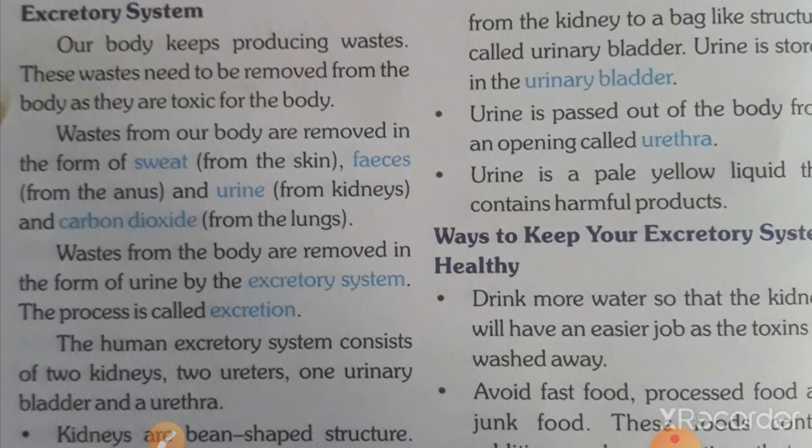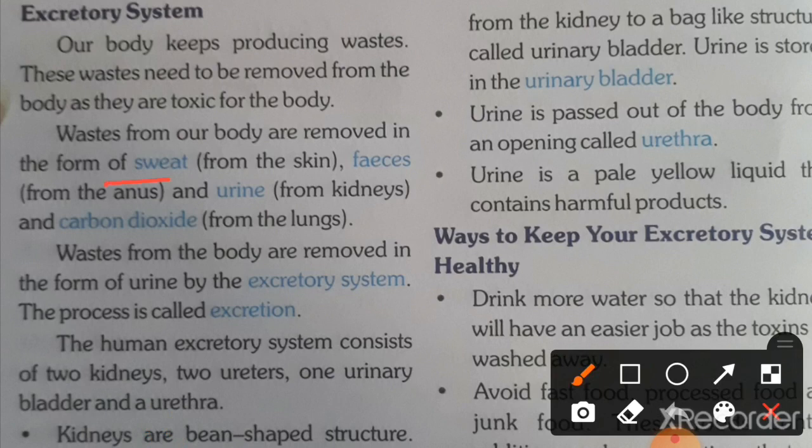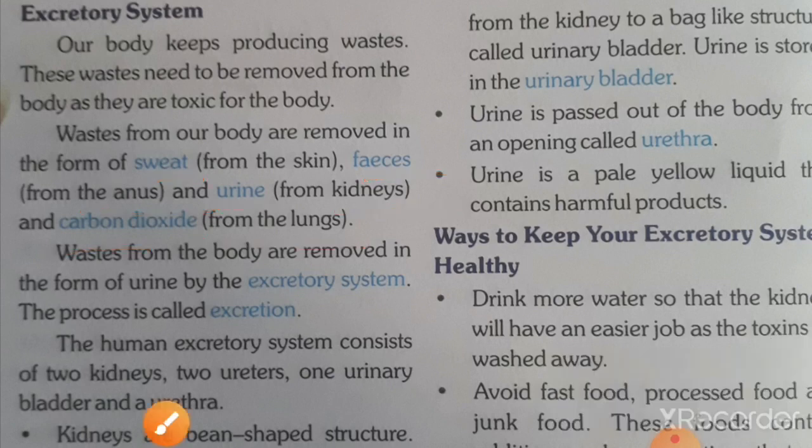So students, if I ask what is the waste product removed by the skin, you have to say sweat. From the anus it is feces, from the kidney urine, and the waste product of the lungs is carbon dioxide. Waste from the body is removed in the form of urine by the excretory system, and this process is called excretion.